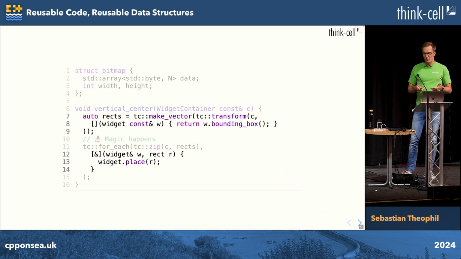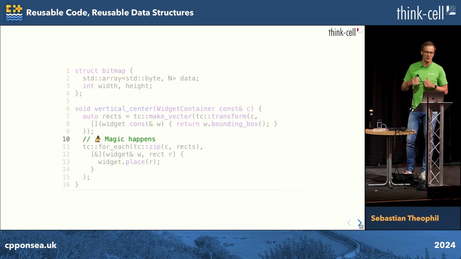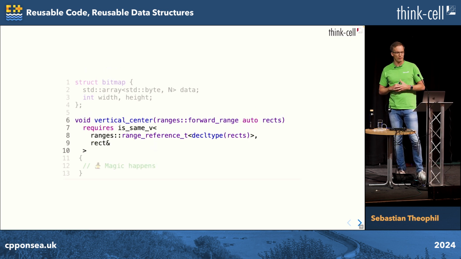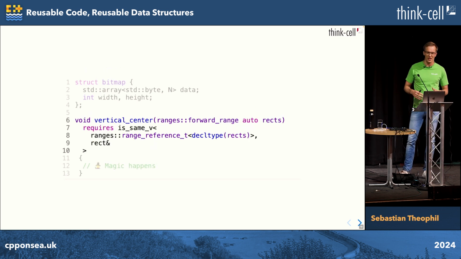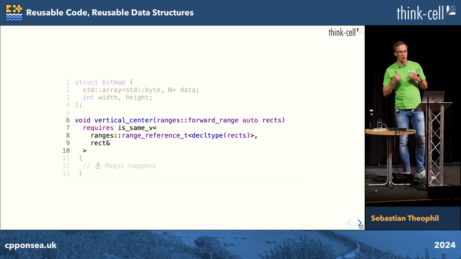We could analyze this magic further. Maybe it turns out it doesn't actually operate on rectangles. Maybe it's only operating on intervals. That's what we have to analyze the algorithm for. But let's say now for simplicity, it's really doing some calculation on rectangles. Then of course we should write it that way. We should rewrite it, refactor it, and say this is an algorithm that is really operating on a range of rectangles. And here for simplicity, I say that this is a range that returns references to rectangles.